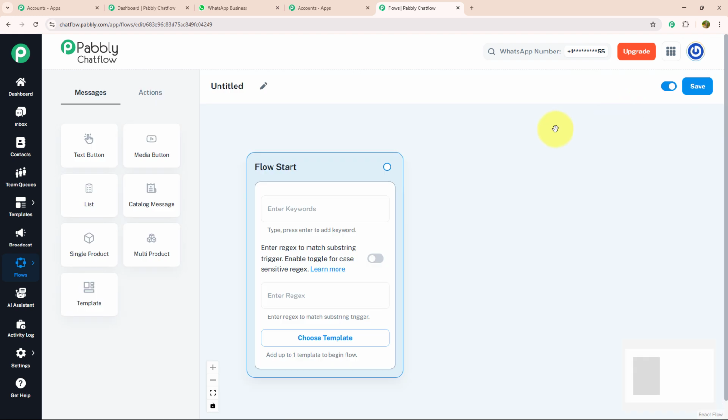Here, to create a new flow, you just need to give a meaningful name. As we are making this chatbot for racing business, I will name it accordingly as WhatsApp chatbot for your racing track business. After giving meaningful name, we need to know about the three main features which are given inside the flow start: keywords, regex, and choose template. Let's see each feature individually.